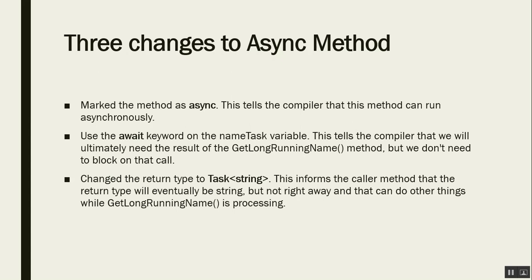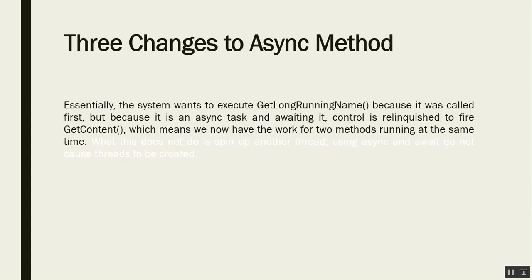We are changing the return type to Task<string>. This informs the caller method that the return type will eventually be a string. But even though it returns a string, it is an independent task which can be executed in parallel along with some other process. This we have already understood.